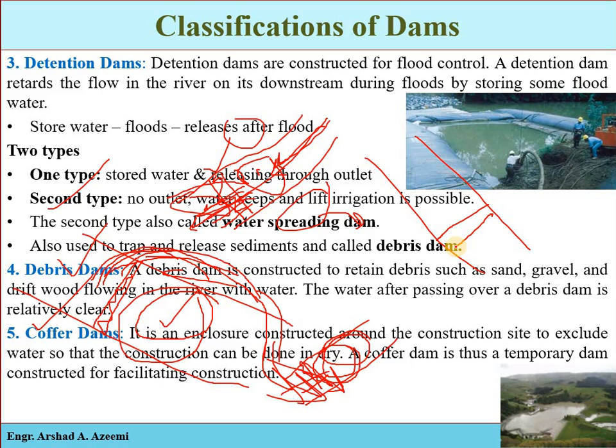So it may also act as a multi-purpose dam. Okay, so these are the classifications based on the uses, that is, for what purposes you are constructing the dam: for storage of water, for diversion of water, for detention of flood water, for settlement of sediment particles, or just for creating a dry environment in the water structure, where a cofferdam will be constructed. Okay, so these are the purposes.